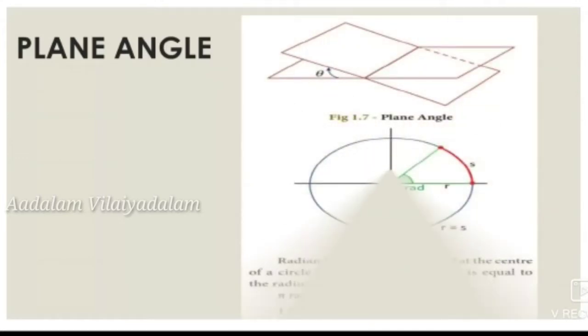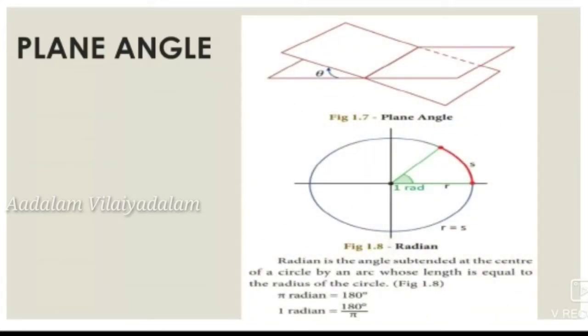The angle between the intersection of two straight lines or the intersection of two planes is known as plane angle. That is, the angle formed between two planes is known as plane angle. The SI unit of plane angle is the radian. It is denoted by the symbol rad, small r, small a and small d.